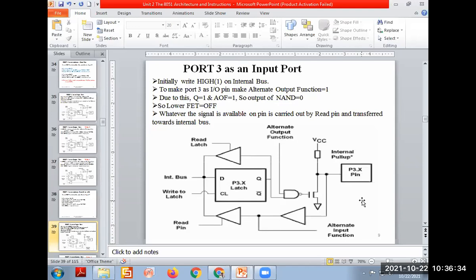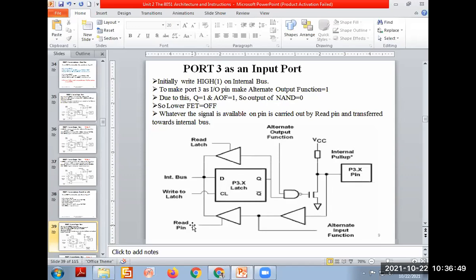Clear? Remember the condition: to make the port an input, we send 1 on that. So D is 1, Q is 1. The same type of AOF signal will be 1. This is 1, this is 1. Output 0. 0 means the FET is off. FET off means the input goes to here.